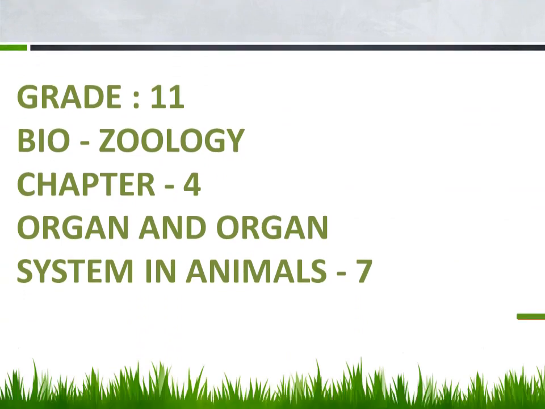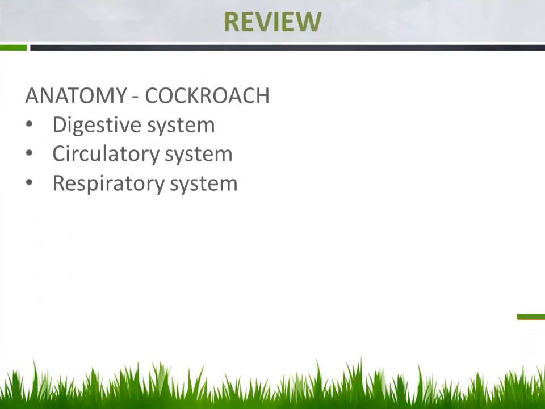So we are discussing chapter 4, organ and organ system in animals. In the previous session, we discussed one of the invertebrates, that is the cockroach, and its anatomy. As per that, we discussed three systems: one is the digestive system, the second the circulatory system, and the third the respiratory system, right? And let us go on to the rest of the systems today.